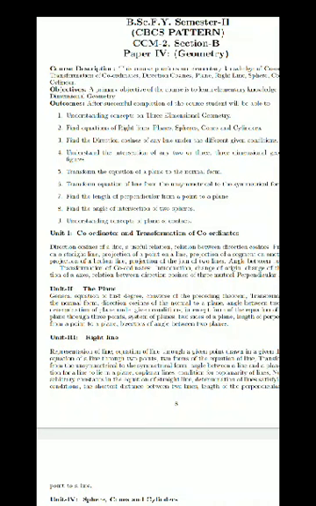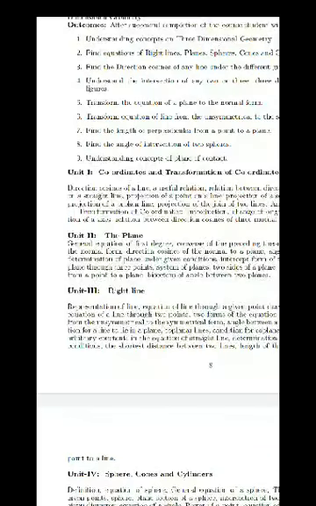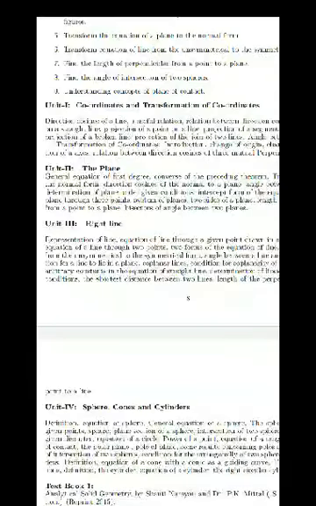A few parts of our BSc syllabus are the same as 12th standard, just a few. Now I am going to introduce unit first, that is coordinates and transformation of coordinates.